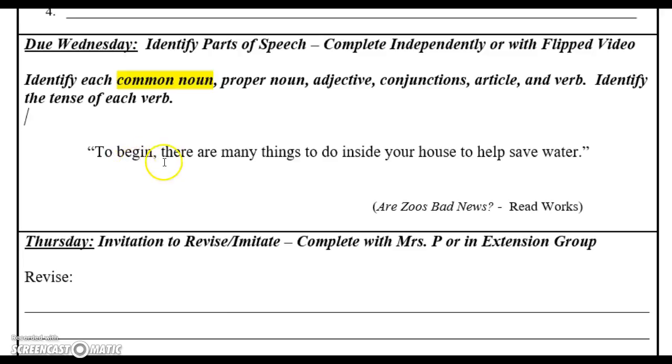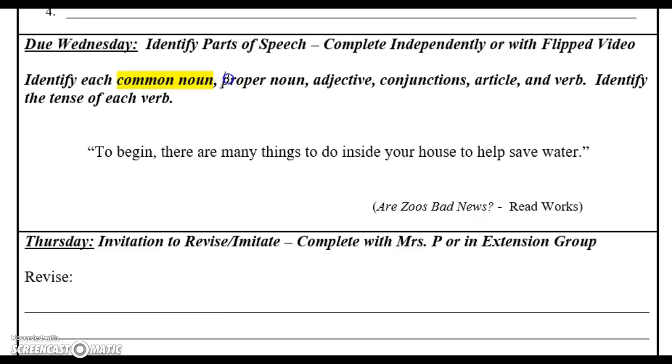Begin. There are many things to do inside your house to help save water. So the easiest one is just to think person, place, or thing. As you remember from last week, we had a tricky one in there that was "darkness," which was a thing in the context of that sentence. So go through slowly and find all of your common nouns and write CN right above the word. Feel free to pause at any time.